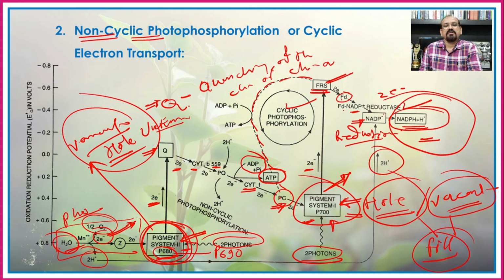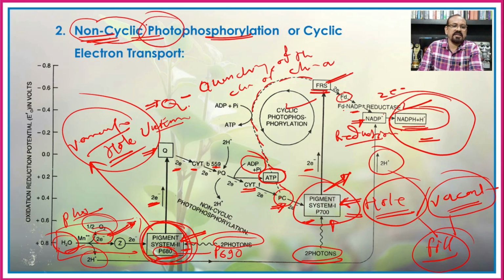And in this way this process with the help of photolysis of water continuously cycled, as it does not contain the original electron come back to its original position, and hence it is known as the non-cyclic process or the non-cyclic photophosphorylation.